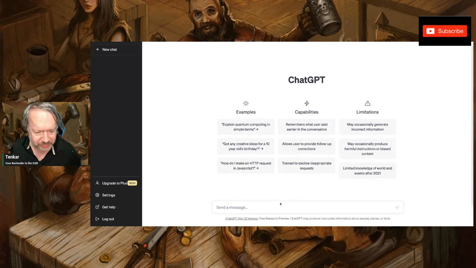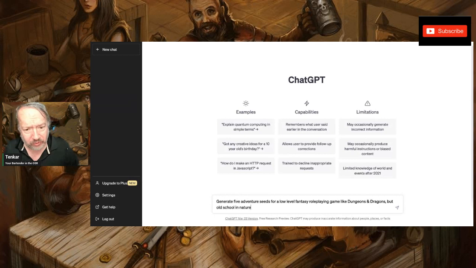So ChatGPT. Now I make sure I already have this. It's going to be the exact same typing, exact same request for both these programs. For ChatGPT: generate 5 adventure seeds for a low-level fantasy role-playing game like Dungeons and Dragons, but old school in nature. Yeah, I'm an old school guy. I'm an OSR guy. So let's see.